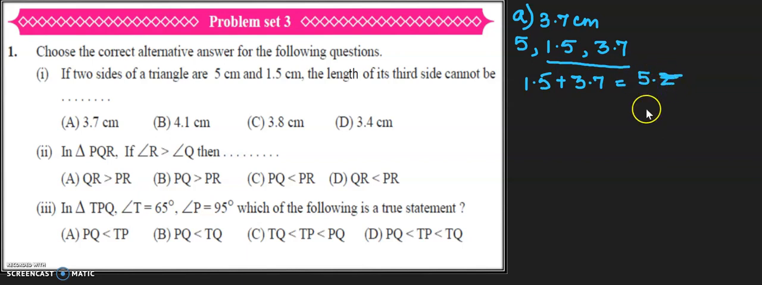So what do I get? The sum is greater than the greatest distance. This is the greatest distance or greatest length. So it is greater. That means 3.7 can be the side. Let's take the next one.